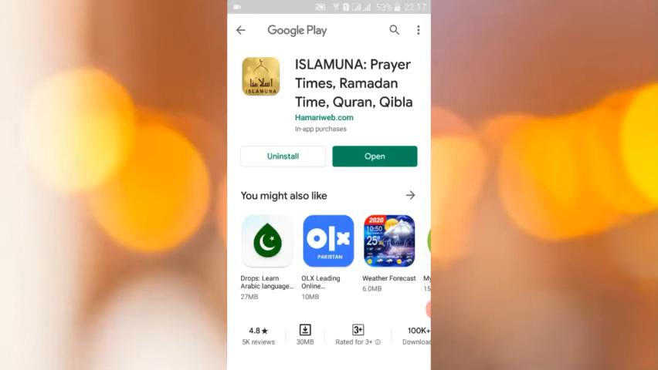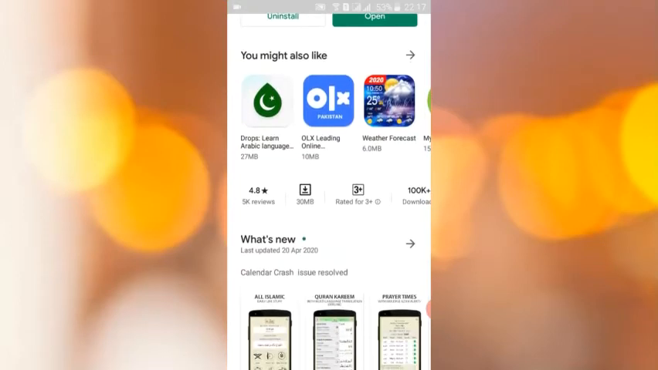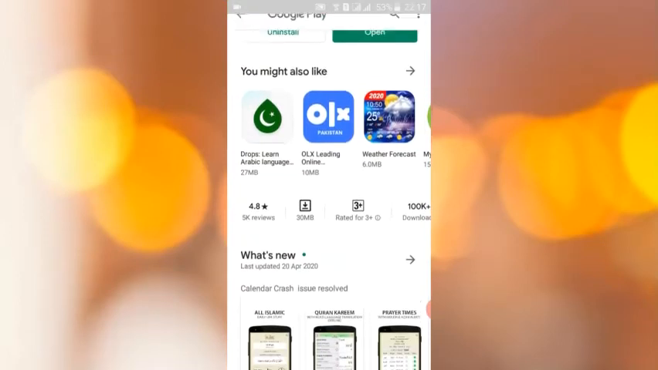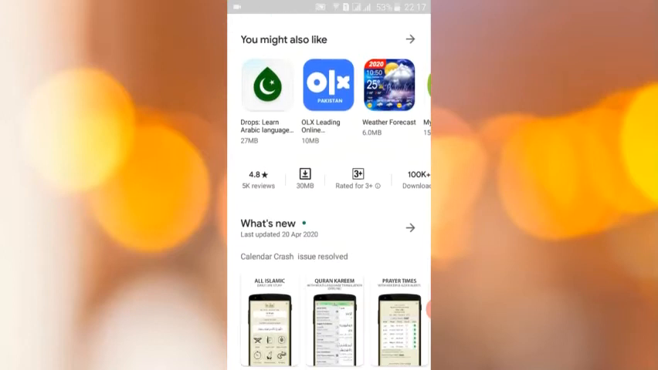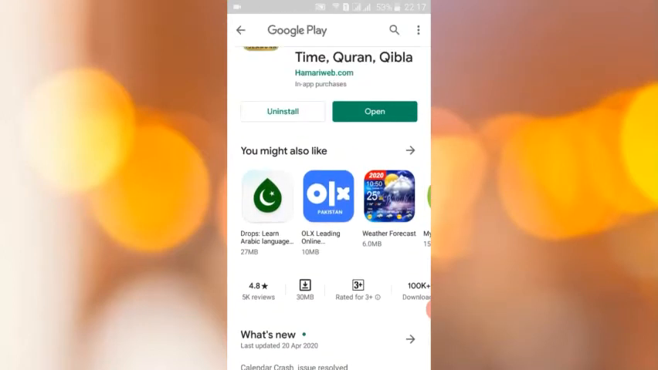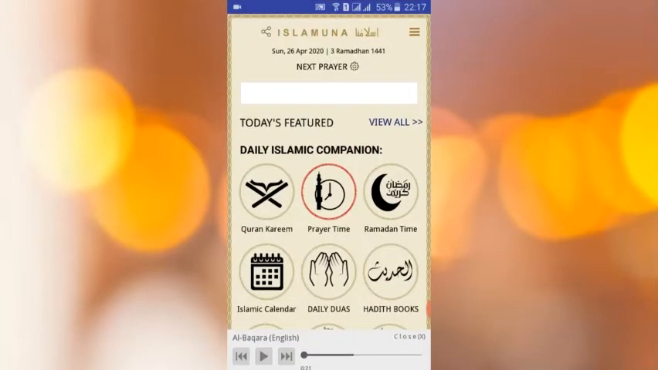So today, once again, welcome with a very fantastic app, and we will discuss a very fantastic app, that is Islamuna: prayer times, Ramadan time and Quran, Qibla. So I have installed this. This is very fantastic for Ramzan, and you can use it as well, and it was also updated on 20 April 2020. So I will give the link in the description. You can go and download it from there as well.